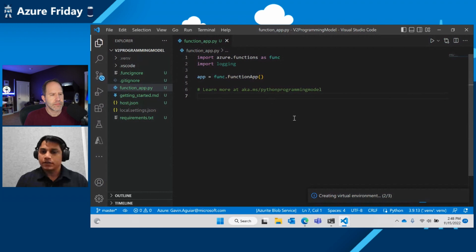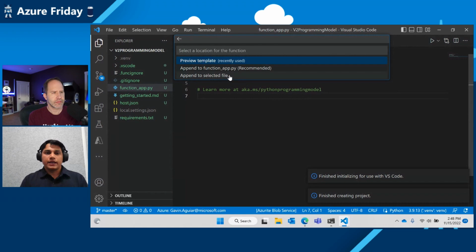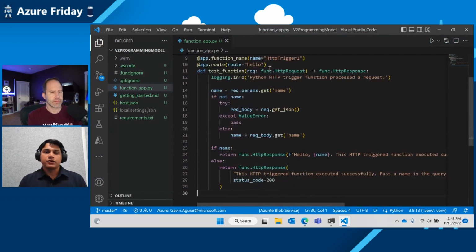It's loading. Looks like we're creating a virtual environment, a virtual Python environment. Right. Awesome. Yes, it creates all that for you on the fly. So let's try creating an HTTP trigger. And let's add this trigger to the function_app file. And here you go. Right here, it just gives you a quick API to call an HTTP trigger.